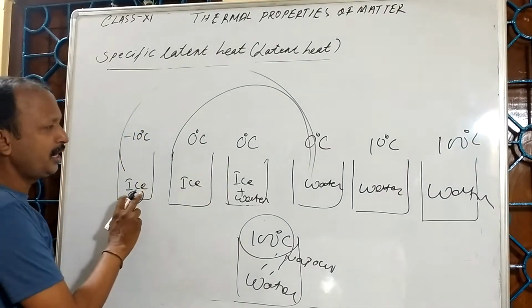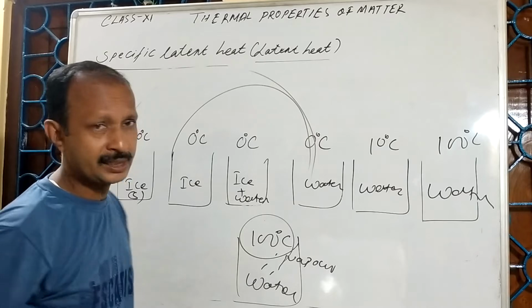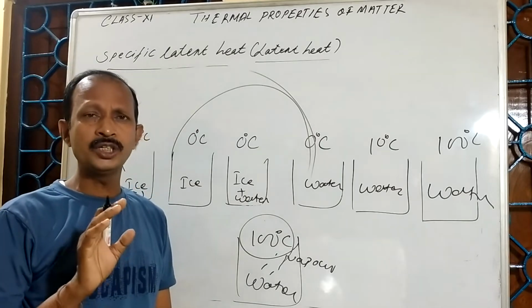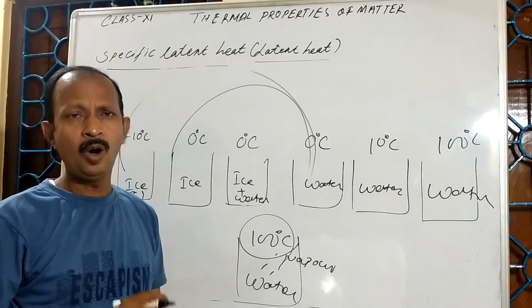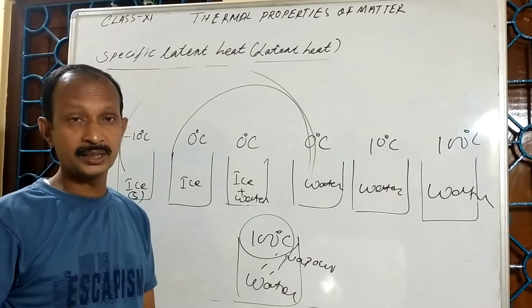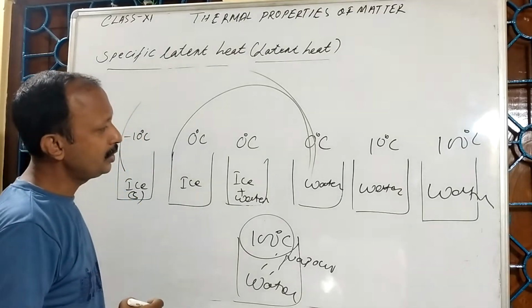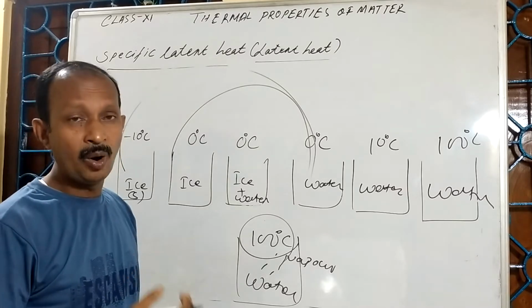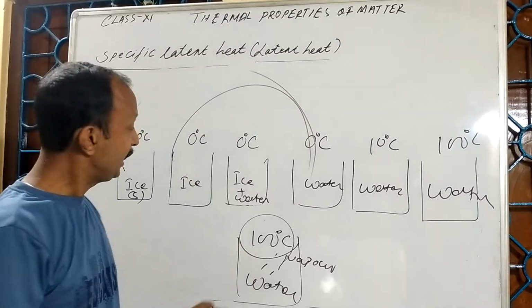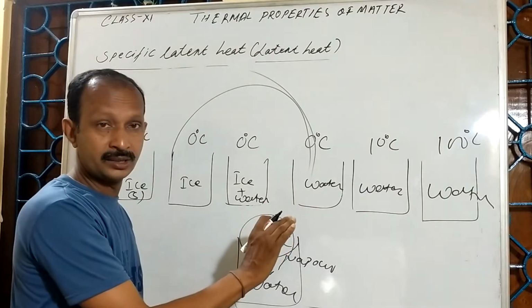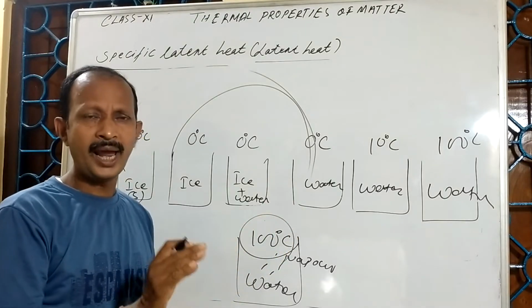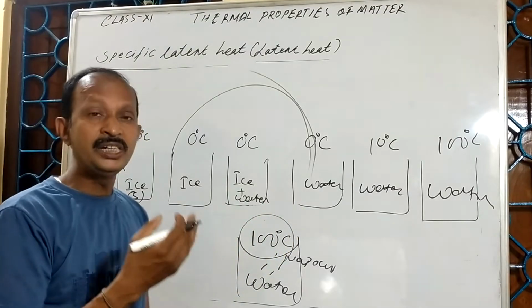So during its change of phase or change of state, there is no change in temperature, or I can say that here the heat energy is externally not manifested. We are continuously supplying heat, but there is neither a rise nor a fall in temperature.